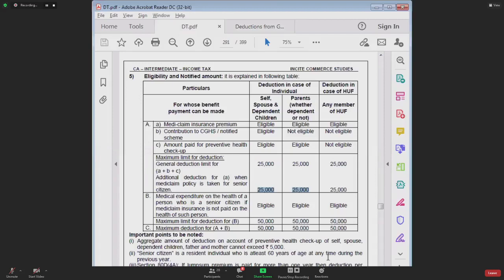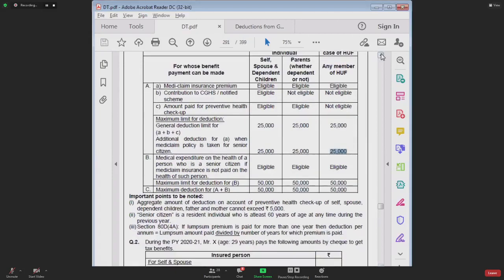For non-senior, you cannot utilize this extra limit of 25,000. In case of HUF, the original limit is also 25, but if any member of HUF is a senior citizen, then an extra 25 limit will be given.